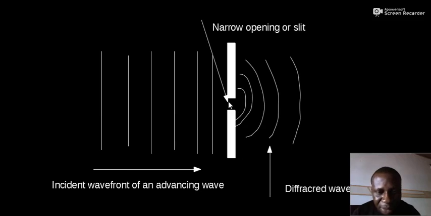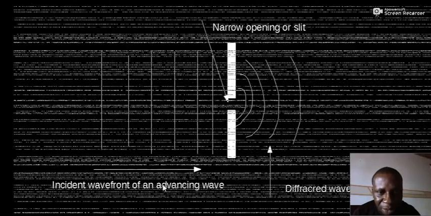But if this opening is quite bigger than the wavelength of the wave, then the wave will just go undiffracted. So this plane wave will still appear as a plane wave front in this other region, and therefore we say that there is no diffraction.